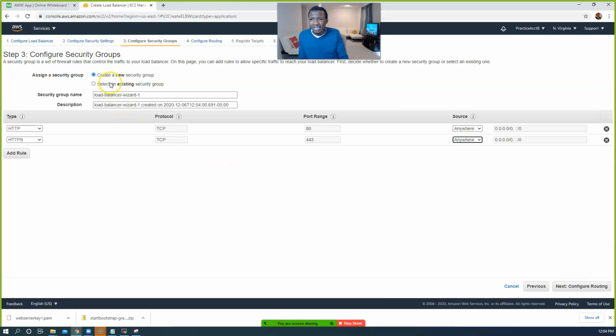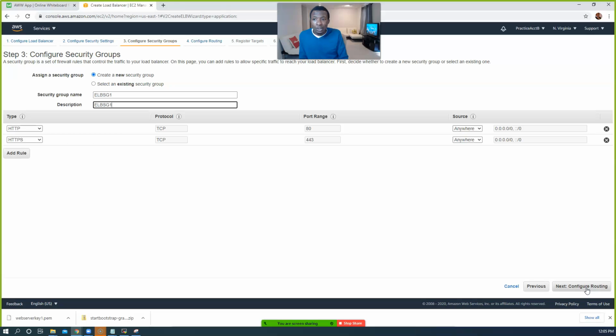Now, let's give it a name. Let's call this our ELB security group. I'm gonna put 1 because I've tested this before. You don't have to put 1. I'm putting 1 because I've already created a security group with this name. For the description of this security group, I'm gonna put the same thing as well. Remember, you don't have to put 1. I'm putting 1 because I already have something like that before.